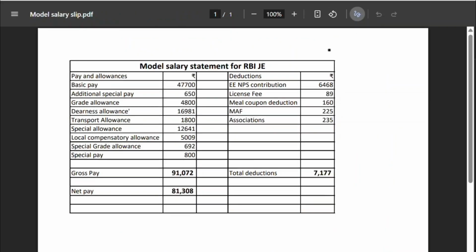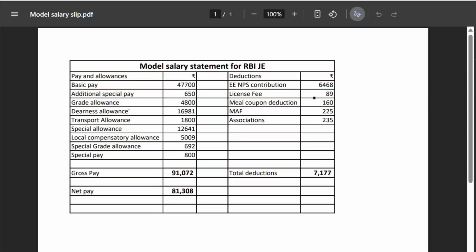I made a model payslip for RBI JE based on the RBI assistant payslip, and you can watch it on the screen now. This is a model salary statement. Approximately 47,700 basic pay and several allowances are included. Around 91,700 is coming as per my calculation. Various deductions and contributions will also be there.